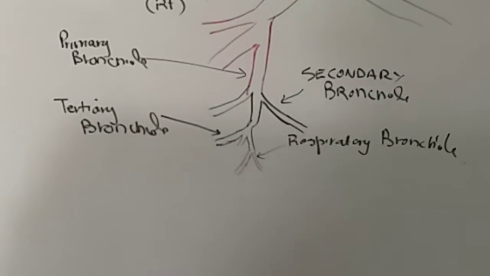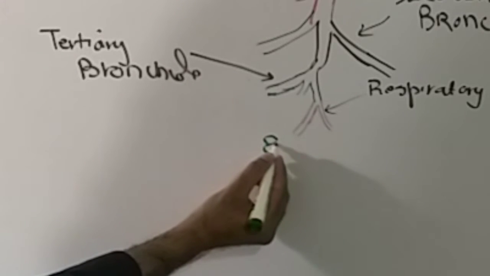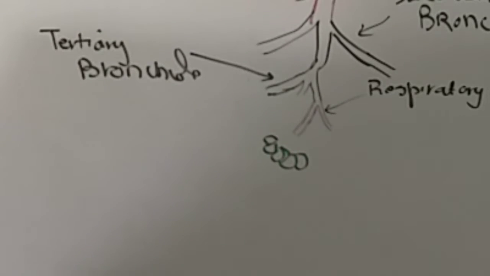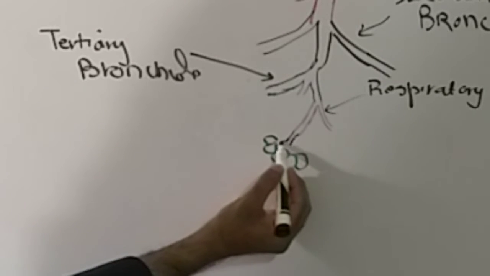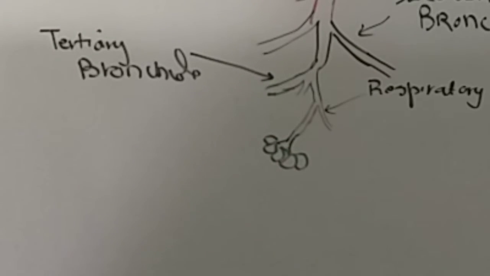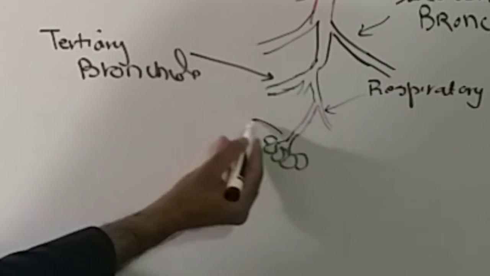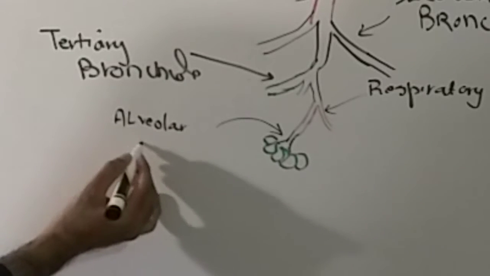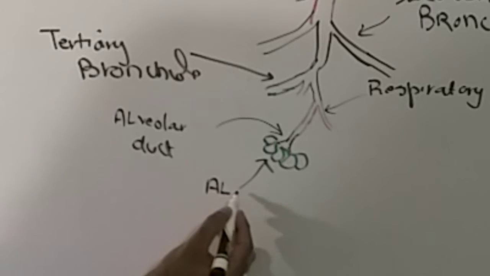Respiratory bronchioles. At the end of the respiratory bronchioles, there are certain grape-like structures which are present at the end of another pipe which we call the alveolar duct. This is the respiratory bronchiole and this one is the alveolar duct. It has certain grape-like structures at the end of it which we call the alveoli.